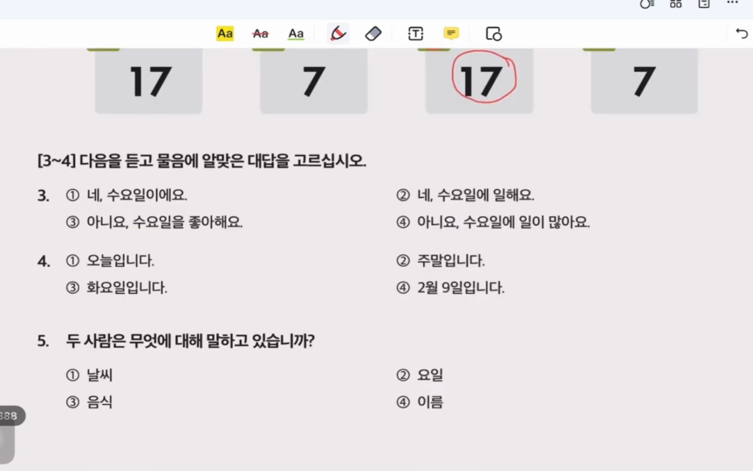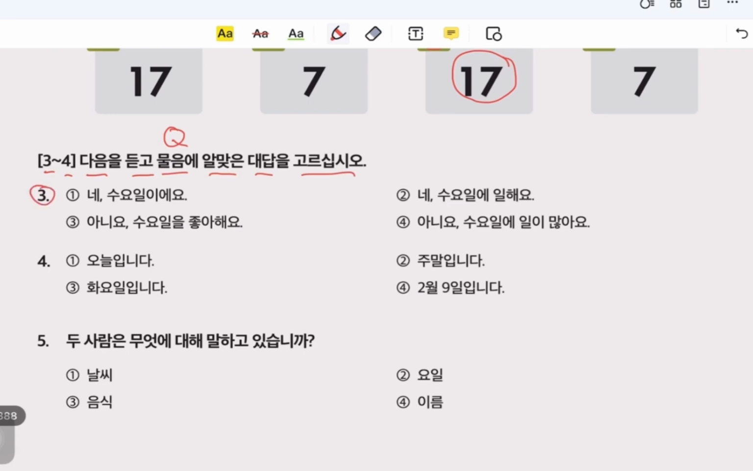3번부터 4번까지 다음을 듣고 물음에 알맞은 대답을 고르십시오. Number 3 and 4, 다음, 듣고, listen. 물음에 is question, 알맞은 is better, 대답 answer, 고르십시오, select.